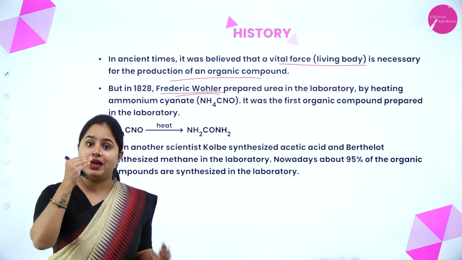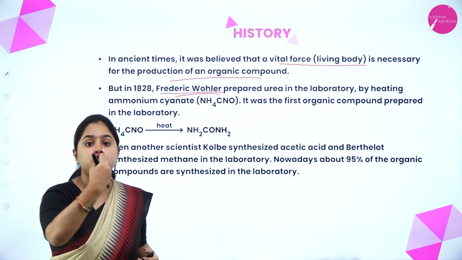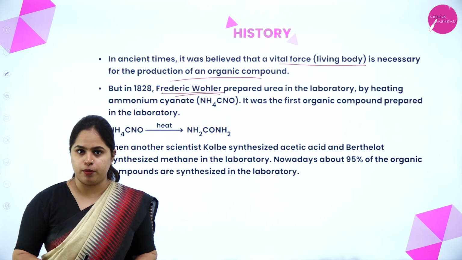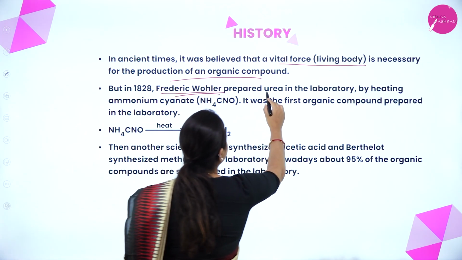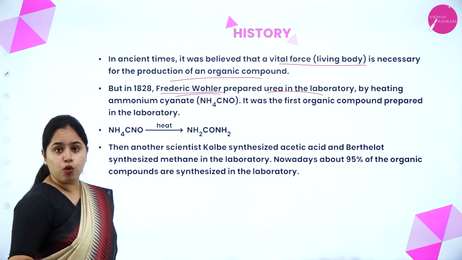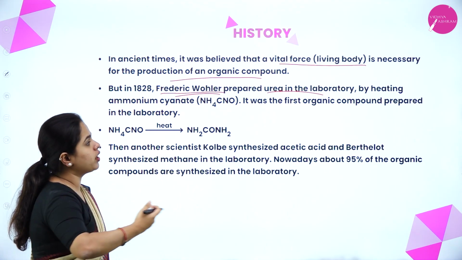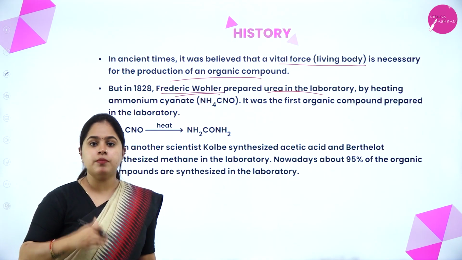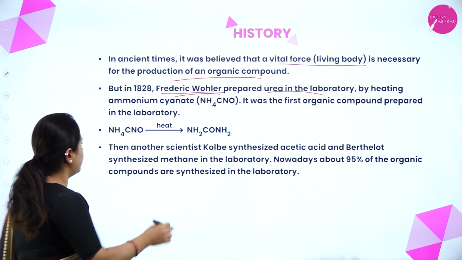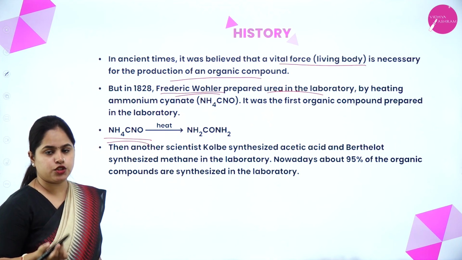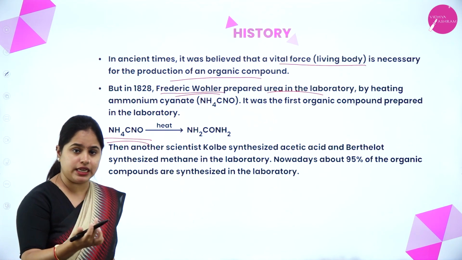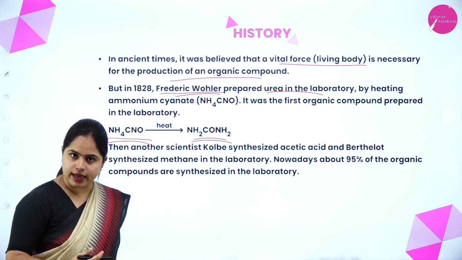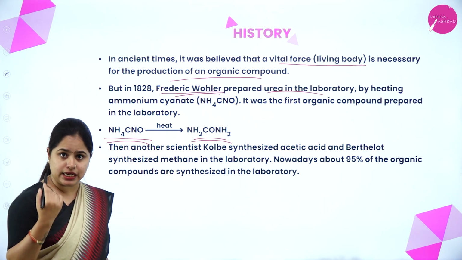So what did he do? From an inorganic compound, he was able to prepare an organic compound. So that was the first ever organic compound made. He prepared urea in the laboratory by heating ammonium cyanate, and it was the first organic compound prepared in the laboratory. Till then, scientists believed that it cannot be prepared, but he was the first one who prepared it. From ammonium cyanate, NH4CNO, when it is heated, urea was obtained. Urea is an organic compound and ammonium cyanate is an inorganic compound.